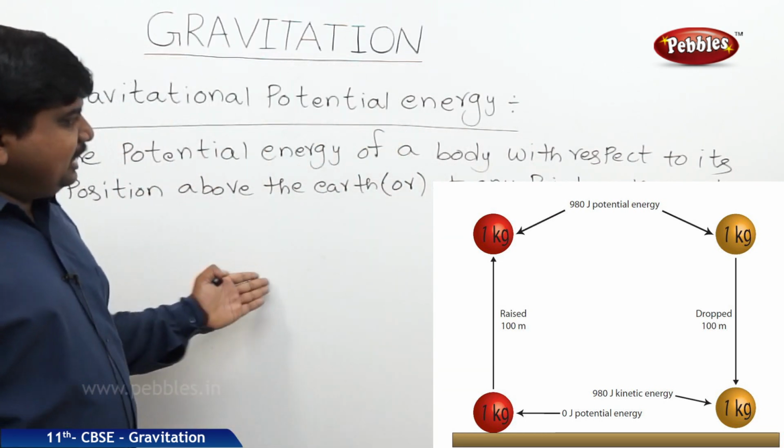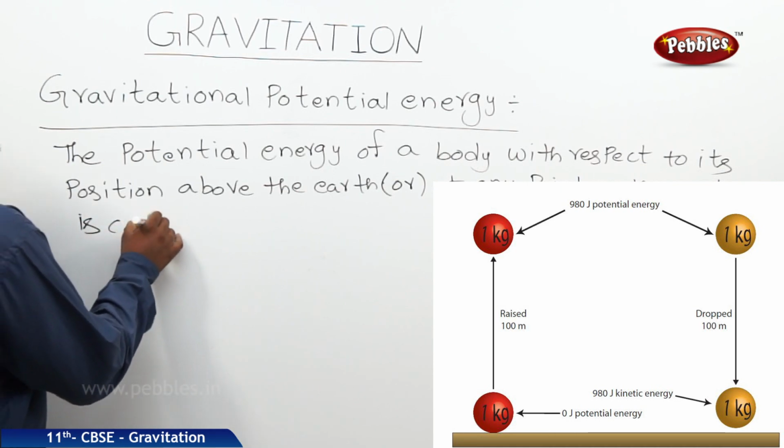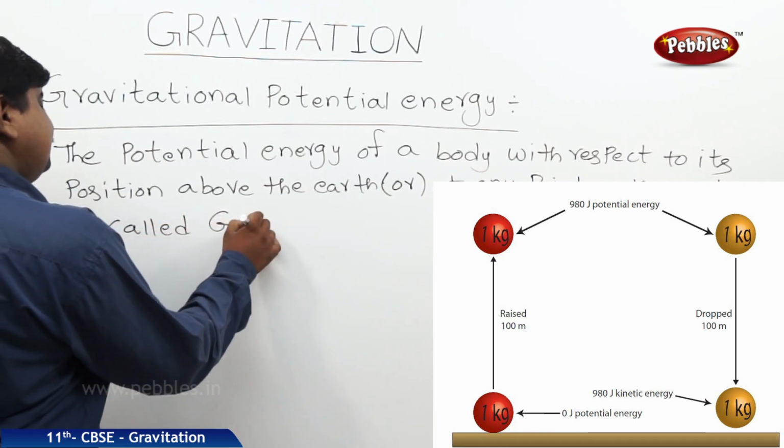Any point means we can include the depth position also. Is called gravitational potential energy.